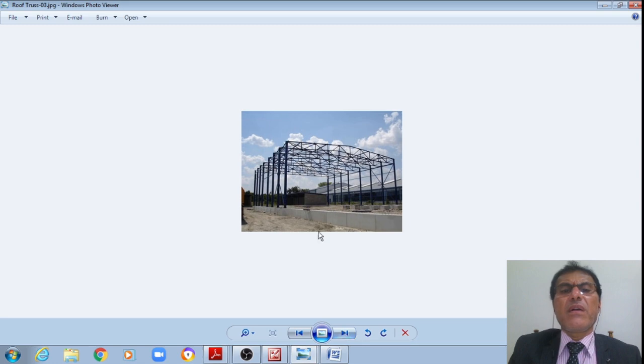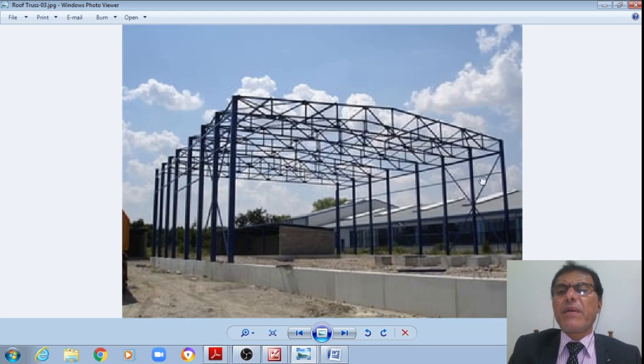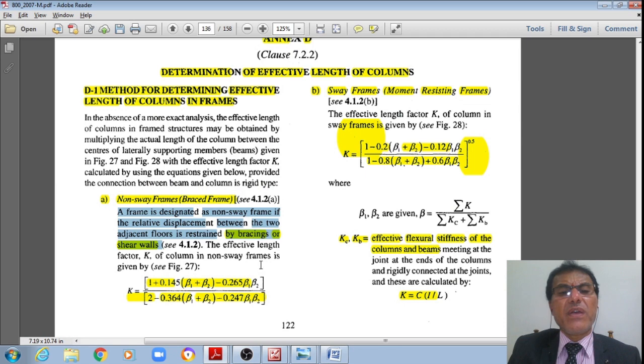This is what is called a braced frame, since bracing is provided. In such a case this codal specification is applicable, and these fall under the category of non-sway frames.